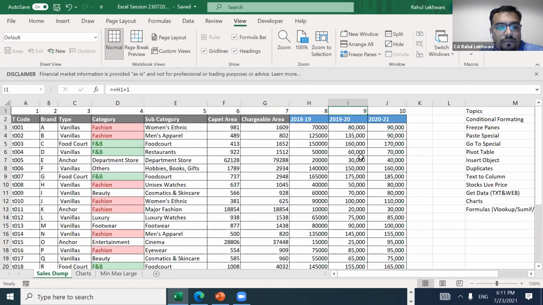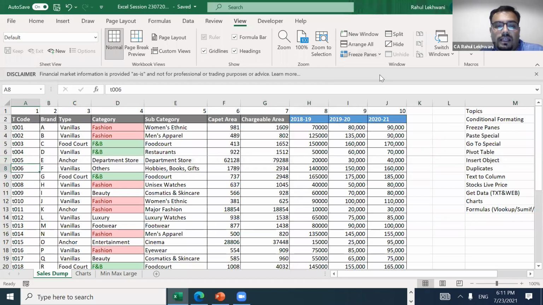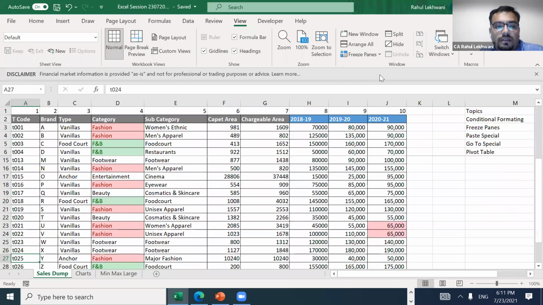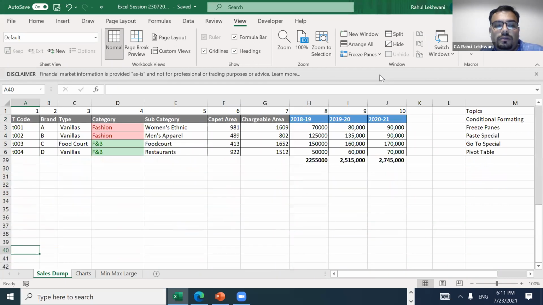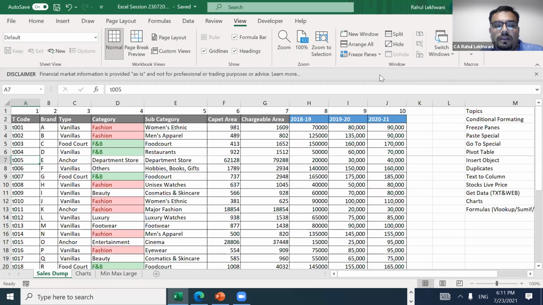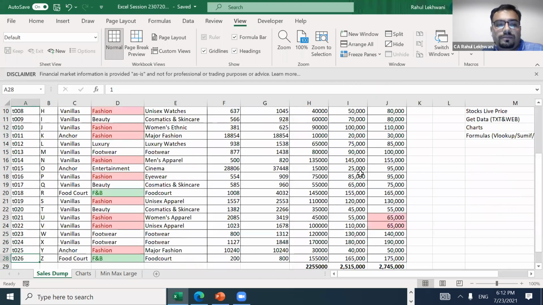If I want the column for T004 to be frozen, I select the next column, T005, then go into Freeze Panes and choose Freeze Panes. See, it is frozen till T4, and after that it moves into T5 and the other columns. If I want to remove the freeze, I just select all, go into Freeze Panes and choose Unfreeze Panes.